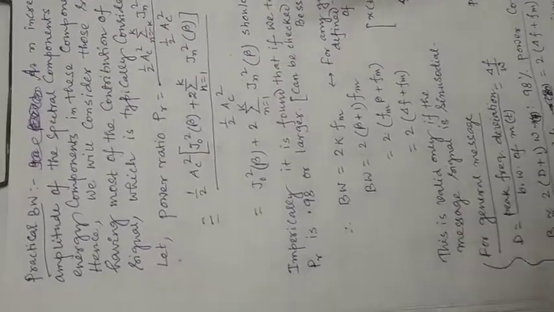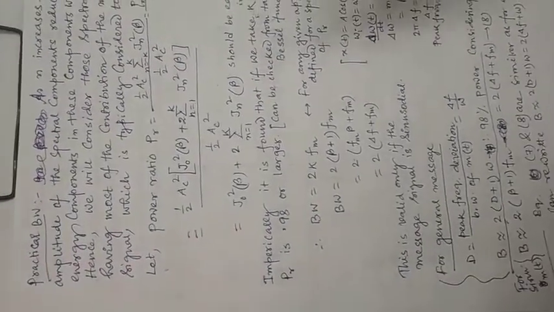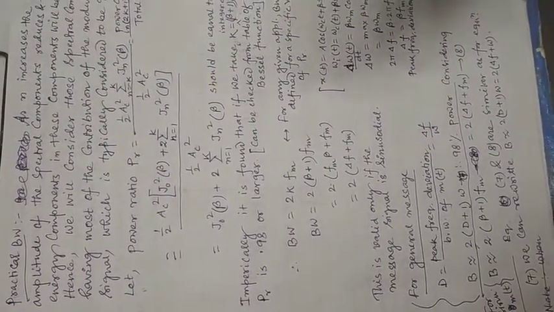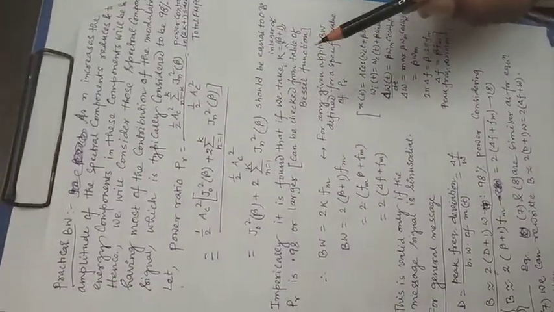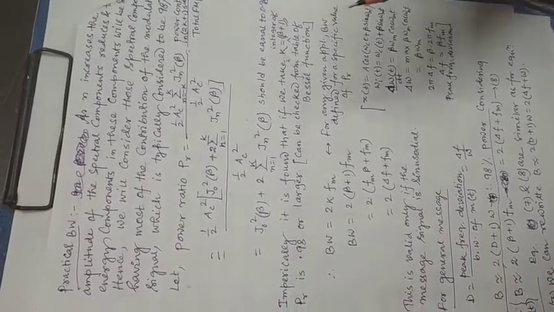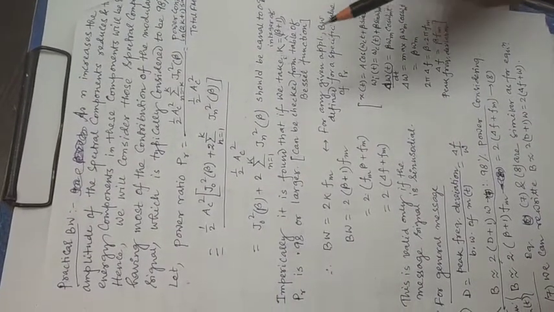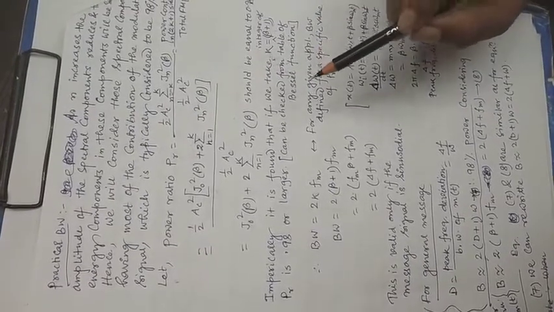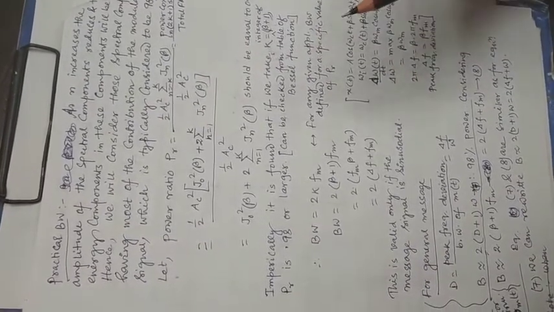So today we will calculate the practical bandwidth of a FM modulated signal. What we have theoretically seen is that the number of sidebands in FM is theoretically infinite, therefore the bandwidth of an FM modulated signal is theoretically infinite. But for practical consideration, there is an important rule or theory that was derived by Carson, known as Carson rule. What is that?